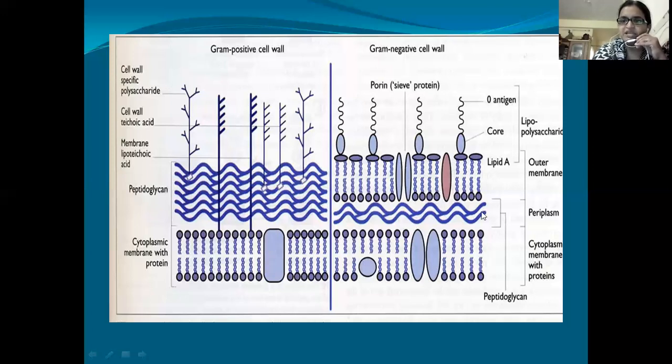The space present between the membrane and the cell wall is called the periplasmic space. So this is the cytoplasmic membrane, this is the periplasmic space, and this is the outer membrane, the lipopolysaccharide, which can be seen in the gram negative cells.